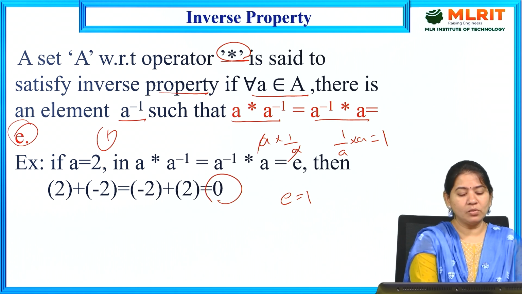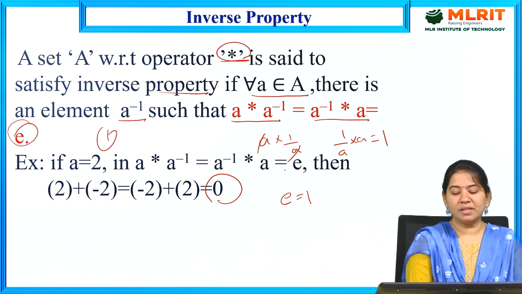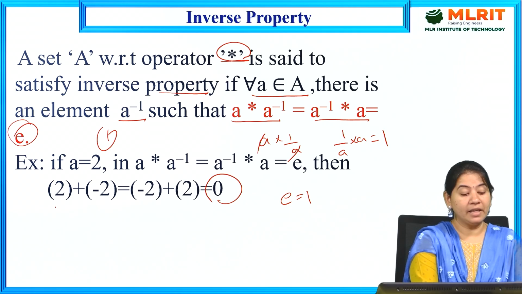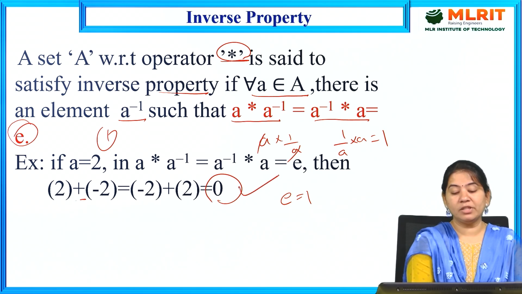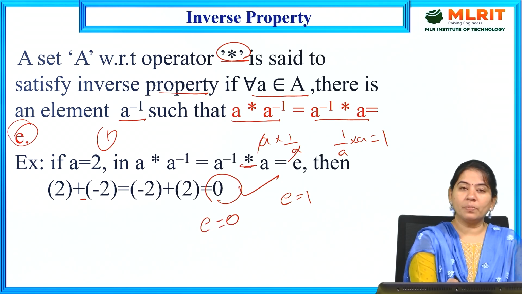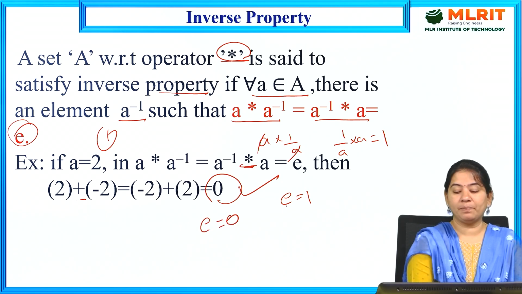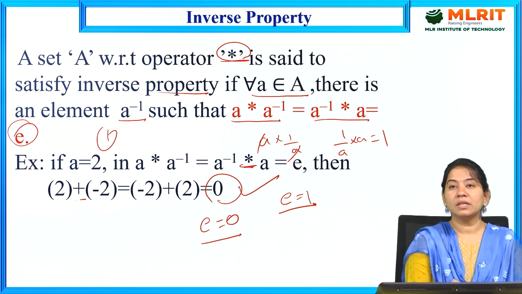So if A is equal to 2, in A star A inverse here A is equal to E, then if you are taking plus here, 2 plus minus 2 is equal to minus 2 plus 2, which is nothing but E value as 0. Means for star operation, for multiplication operation, E value is 1. For addition operation, E value is 0 here.